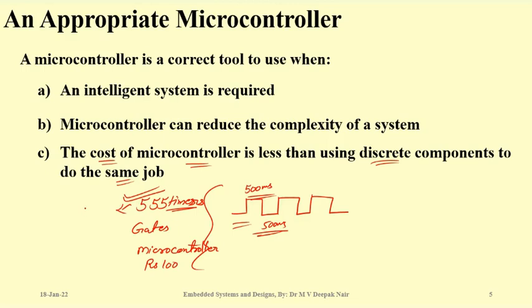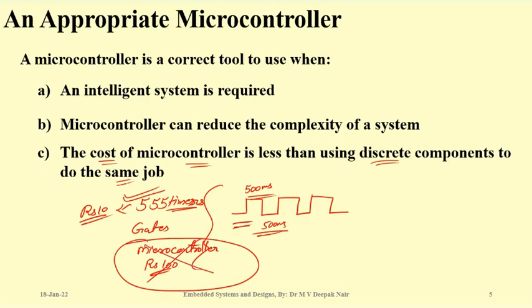Whereas this one will cost you Rs 10, and it is not that difficult to develop a circuit around it. So your job is fulfilled, and at the same time you are reducing the cost of the project. So in such a case, we should not go for microcontrollers, because the discrete components' price is less.